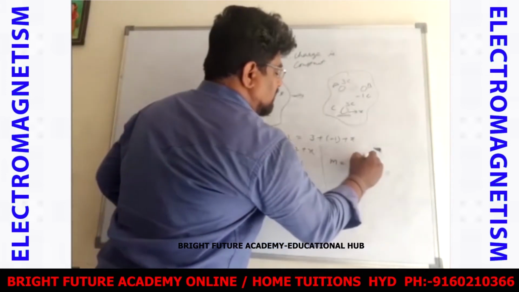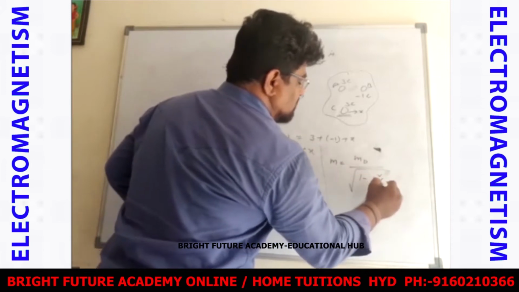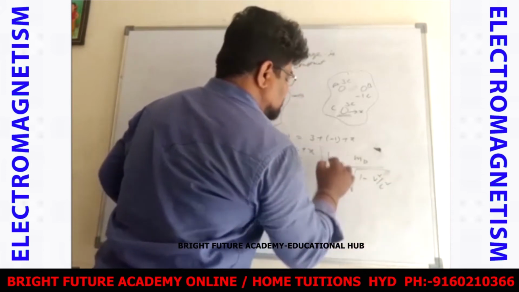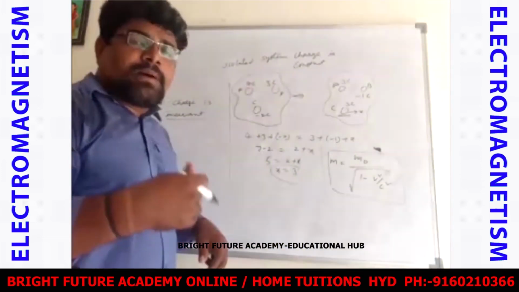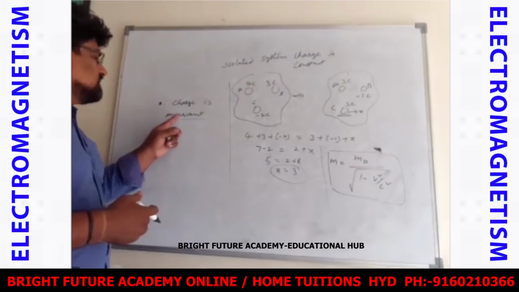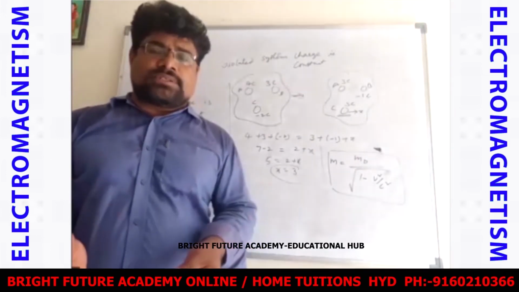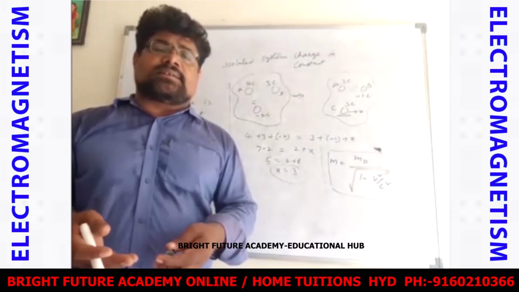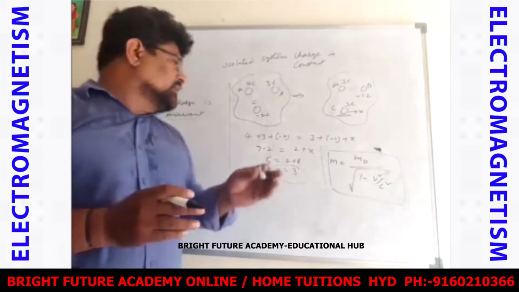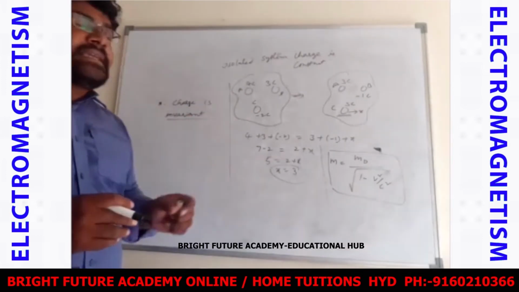The mass of the body is the rest mass of the body upon the square root of 1 minus v square by c square. From this expression we know that the mass of the body changes in motion, but the charge is invariant, meaning whether it is at rest or in motion, the total charge is constant. There is no change in charge due to its position. That's why the charge is invariant.